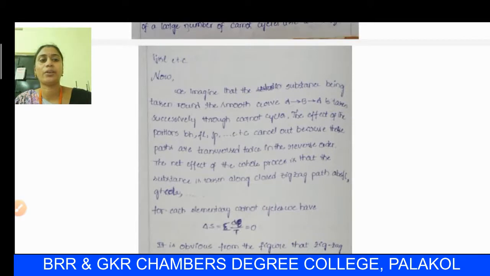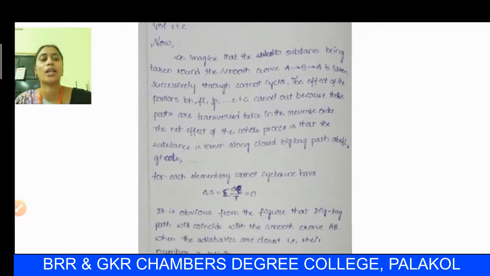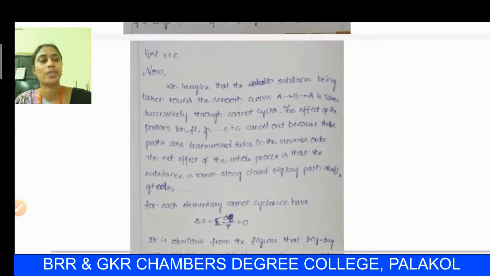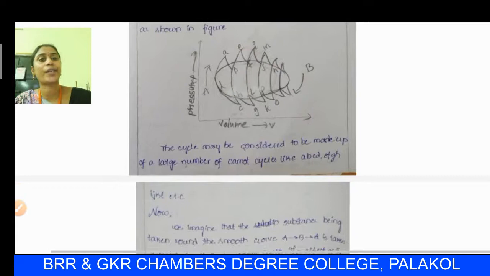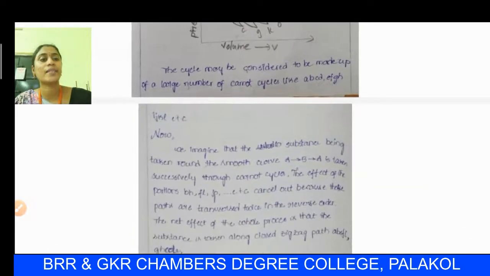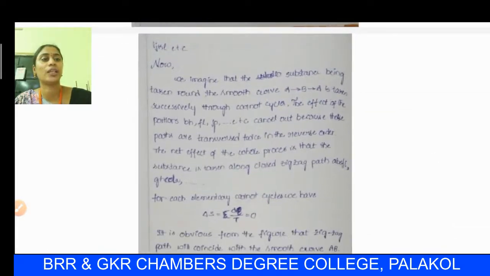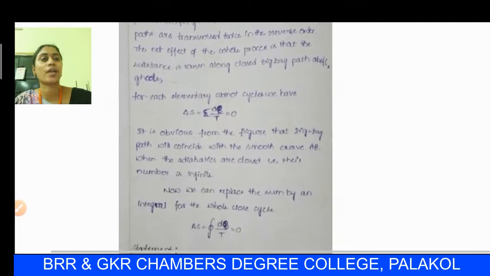The net effect of the whole process is that the substance is taken along a closed zigzag path. By observing this diagram, these zigzag paths are traversed twice and hence they cancel each other because the parts are traversed twice in the reverse order.